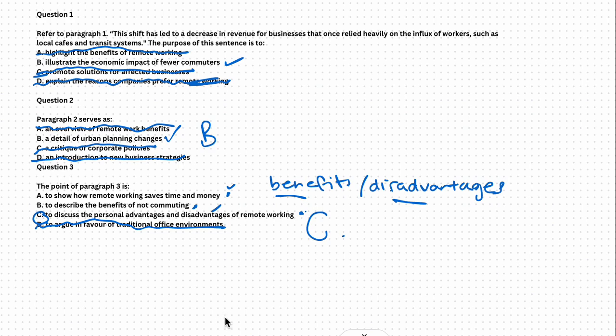Again, with these communicative function questions, I urge you to read the sentence and to isolate, even if you need to put in your own words, exactly what that sentence is trying to communicate, what that paragraph is trying to communicate. And don't get sidetracked by what the entire passage is trying to communicate. This is about trying to isolate what is the most correct answer, and what encapsulates the purpose of the sentence or the passage or the paragraph.